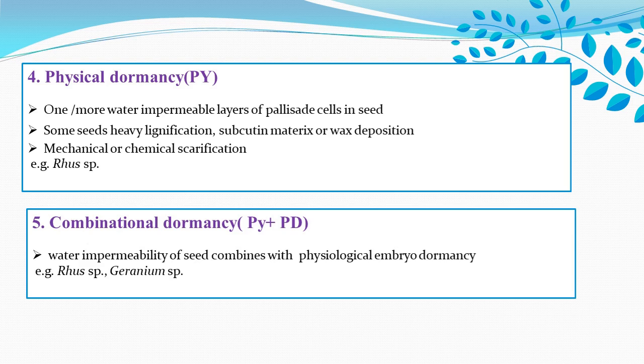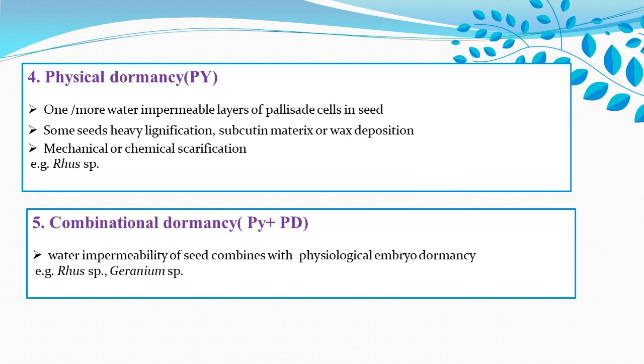These are totally dormant types of seed. Their dormancy is prolonged and it can be regained by various treatments. Initially, the release of physiological dormancy is important, and after releasing the physiological dormancy, we have to break the physical layer of the seed.